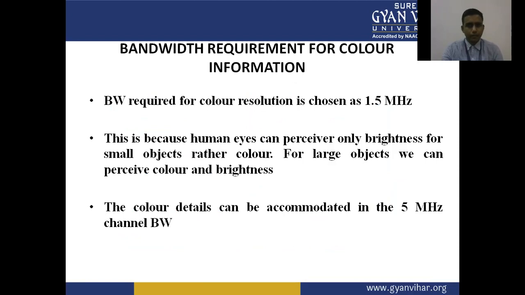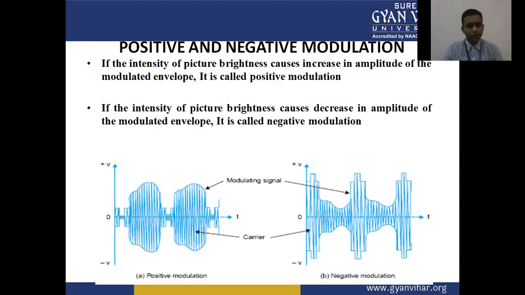This is because human eyes can perceive only the brightness for a small object rather than the color. For a large object, we can perceive the color and the brightness. The color detail can be accommodated in the 5 megahertz channel bandwidth.